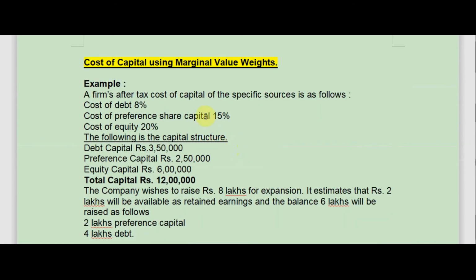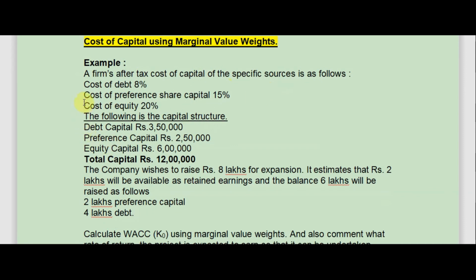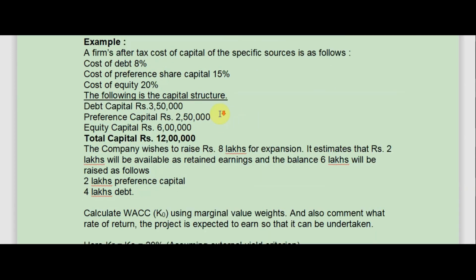Now let us use marginal value weights. So, cost of capital using marginal value weights. Let's give an example. A firm's after-tax cost of capital of the specific sources is as follows: cost of debt 8%, cost of preference capital 15%, and cost of equity 20%. The following is the capital structure. Debt capital is 3,50,000, preference capital is 2,50,000, equity capital 6 lakh, total capital is 12 lakh. The company wishes to raise 8 lakhs for expansion.